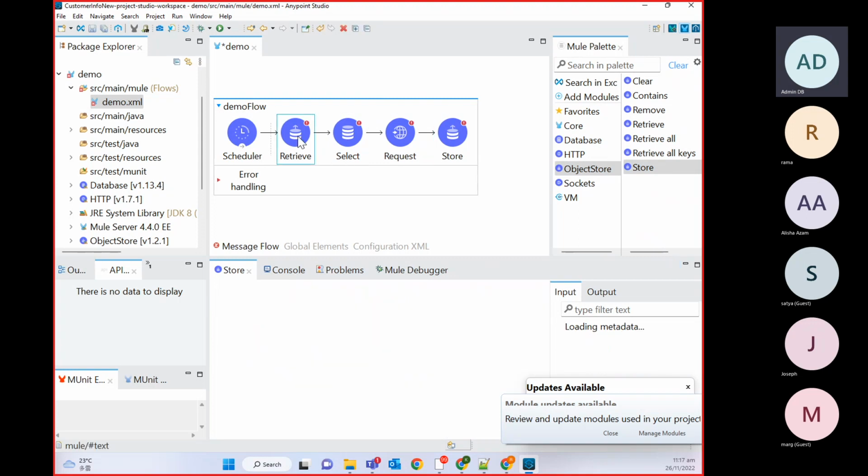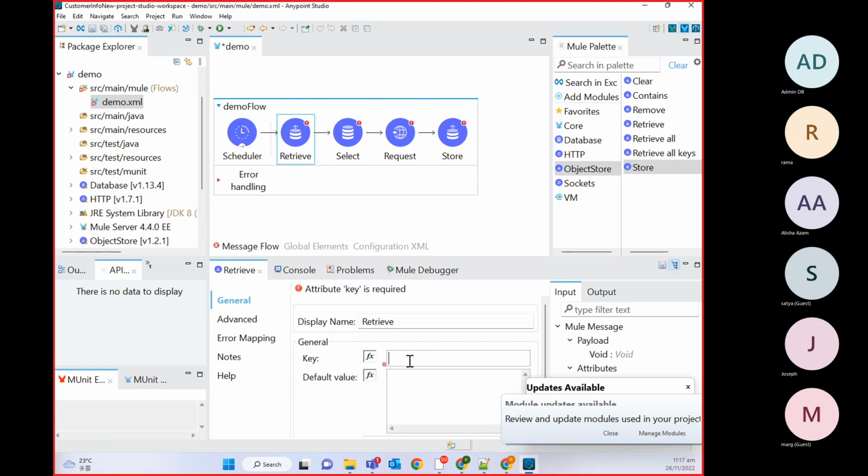Since there is no key with this name in object store. So definitely it will fail first time. Okay. So for that, you can set here default value will be.